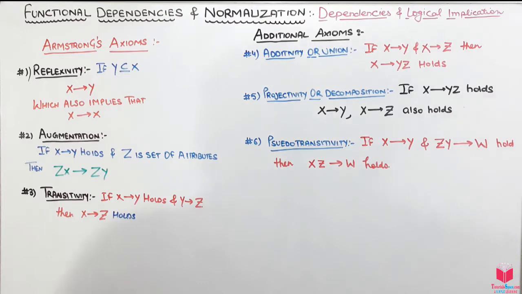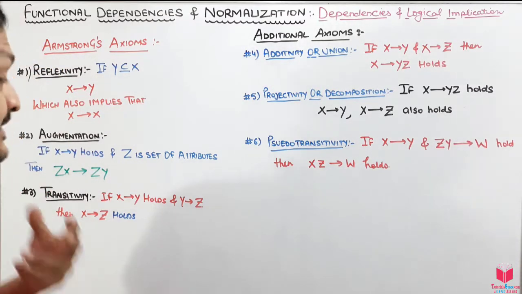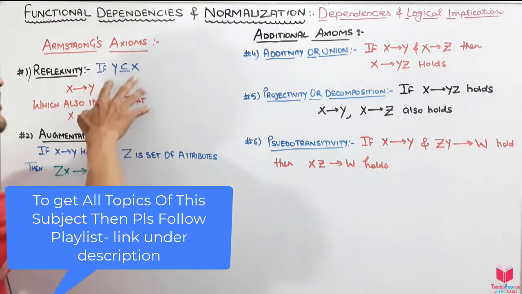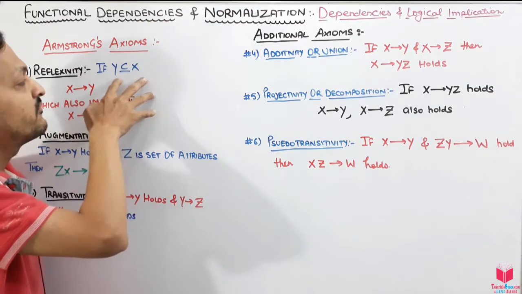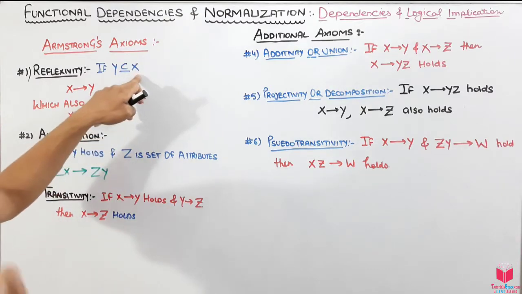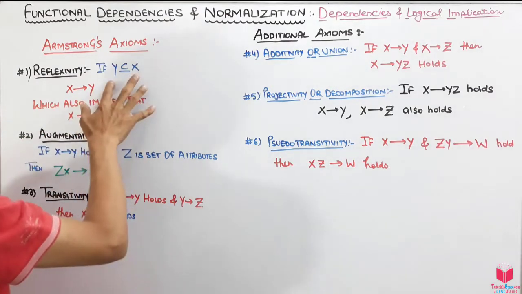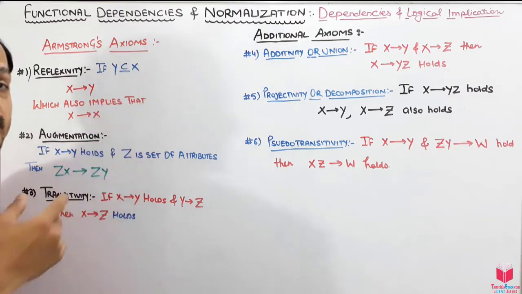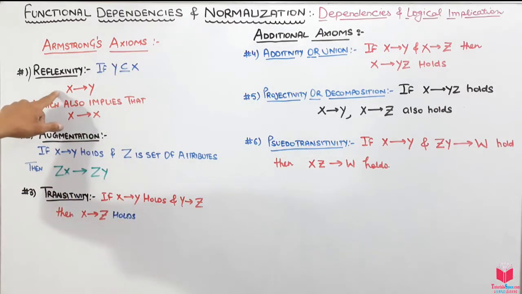First of all, we will study the Armstrong axioms, which give three main axioms. The first is reflexivity, which says that if y is a subset of x, meaning the attributes of y are also part of x, then x determines y, written x to y.